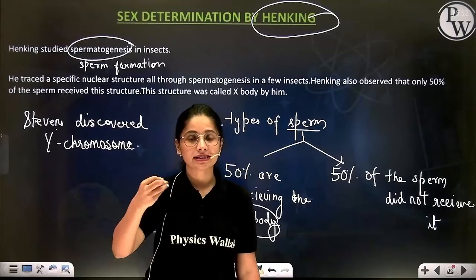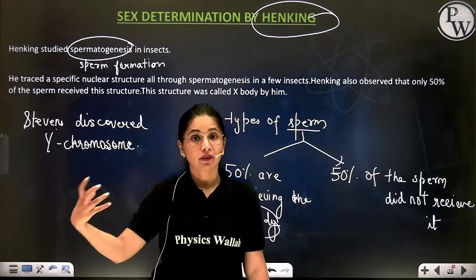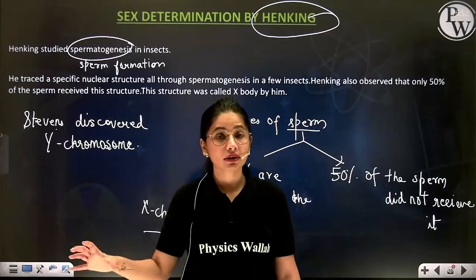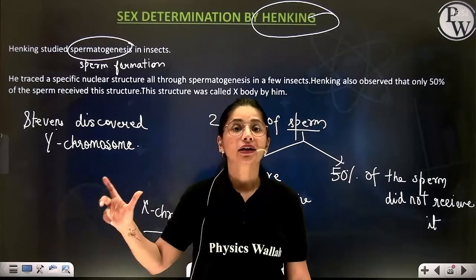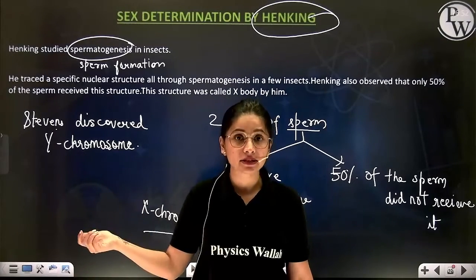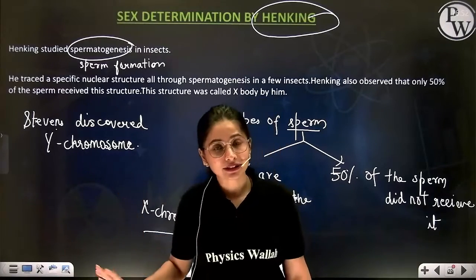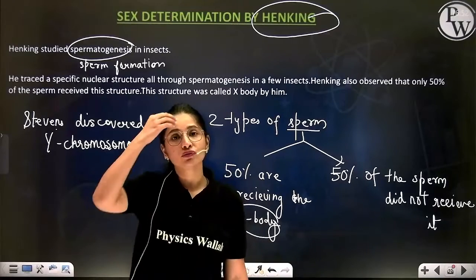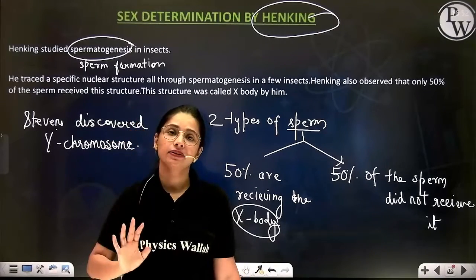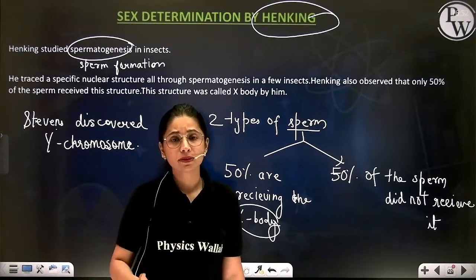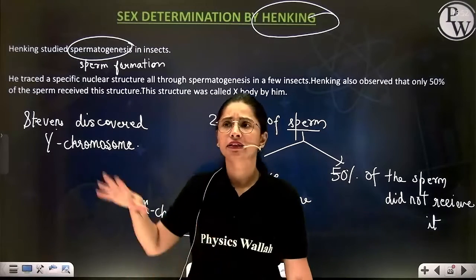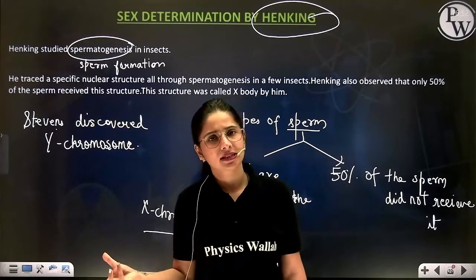The X body itself is the X chromosome, and the 50% of sperm not receiving the X chromosome receive the second sex chromosome, which is Y. Correct? Yes or no? This Y chromosome was discovered by Stevens. So this much you have to understand in the basic concept of sex determination.